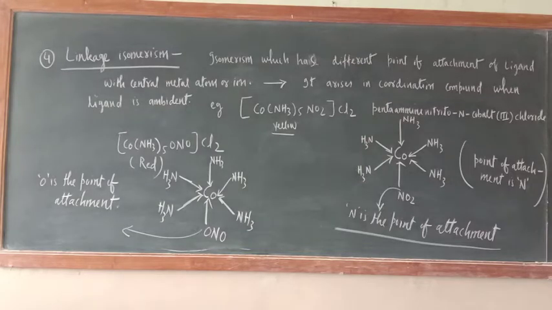In this way, structural isomerism is over. Now the next one is stereoisomerism. What is the meaning of stereo? Stereo means space.